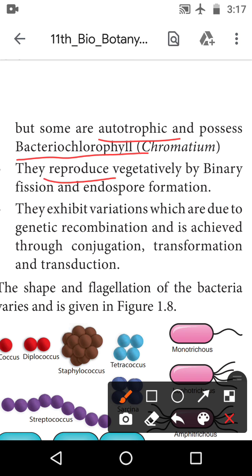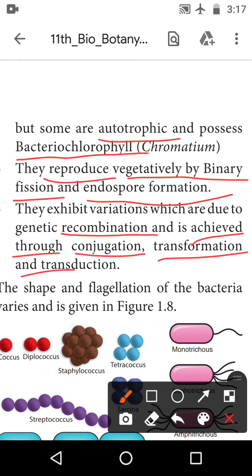They reproduce vegetatively by binary fission and endospore formation. Their reproduction is in 2 types. It is in asexual reproduction and also in sexual reproduction. So vegetatively, it is a binary fission. Bi means 2. So binary fission and endospore formation are there. They exhibit variation which is due to genetic recombination and is achieved through conjugation, transformation and transduction.